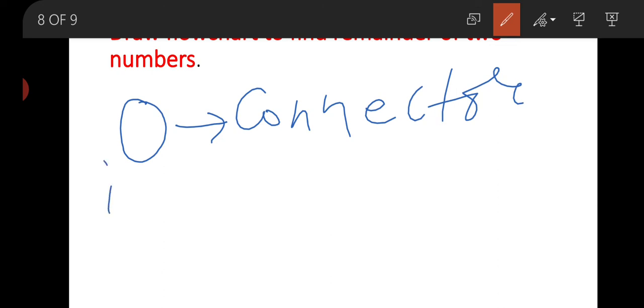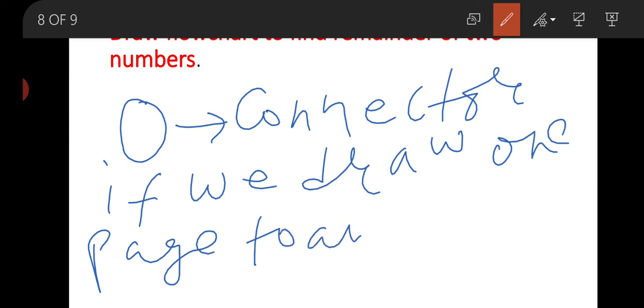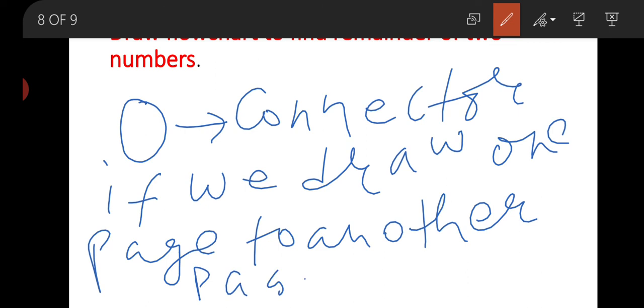That means if we are drawing the flowchart and it is not going to complete on a single page, and we continue that flowchart from another page, then we have to use this symbol to connect the flowchart.